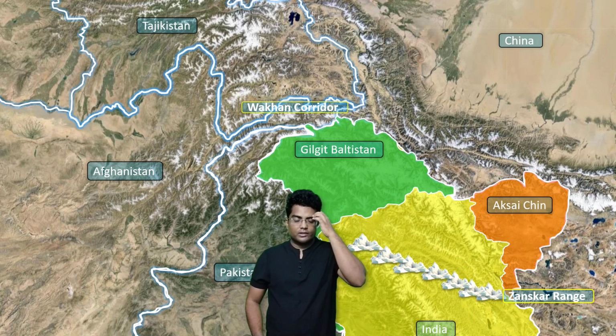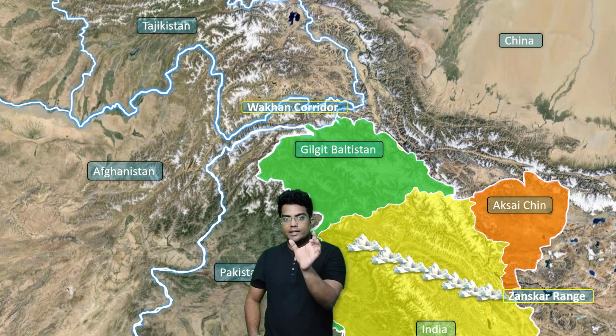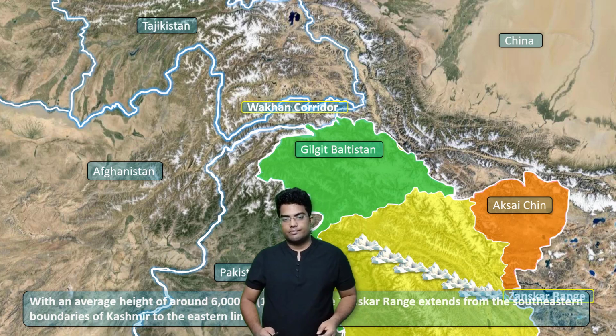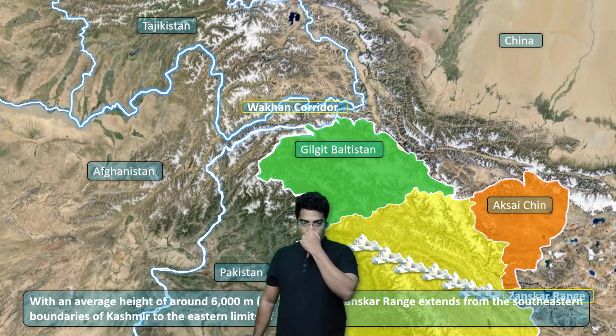So moving on, this is a perspective of where the Zanskar Range lies. If you're familiar with the Karakoram Range and the Ladakh Range, you should know that the Karakoram Range essentially runs from Gilgit-Baltistan to parts of India and then to Aksai Chin. Similarly, the Ladakh Range also starts from Gilgit-Baltistan, goes through parts of India and then into Aksai Chin. The Zanskar Range, however, does not go into Gilgit-Baltistan. Pretty much its entirety is in India, almost 95%. Some parts it reaches in Aksai Chin. The Zanskar Range does not reach parts of Gilgit-Baltistan, but the Karakoram Range and the Ladakh Range do.